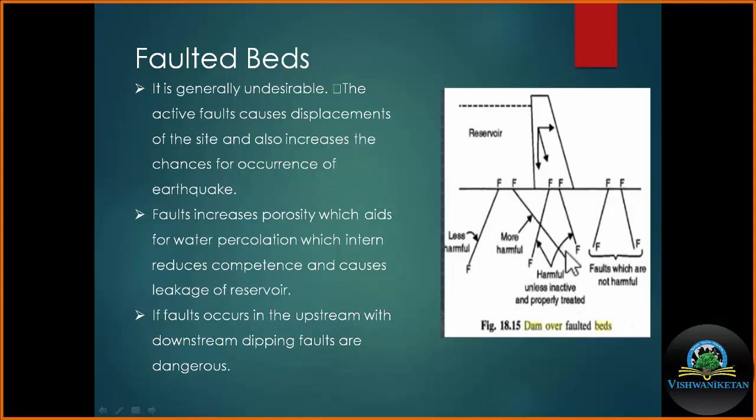Whenever a fault is there, that means two huge blocks are moving past each other. Because of the movement of these blocks, a huge amount of rocks get crushed and sheared over here. So we may get a fault zone over here.